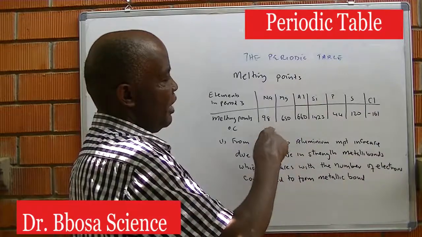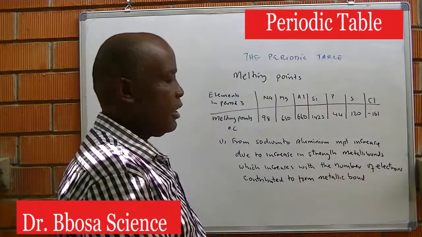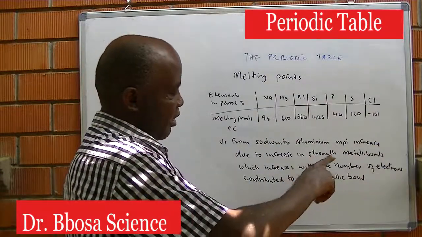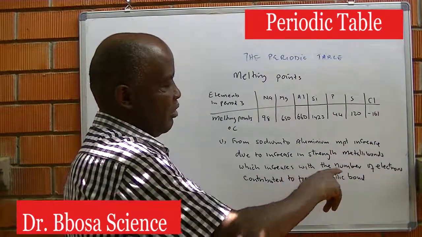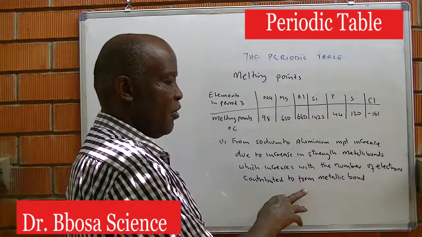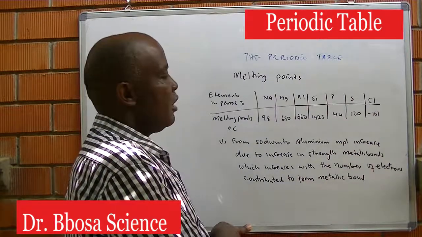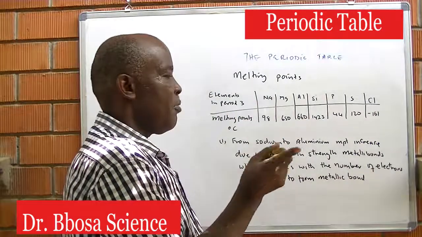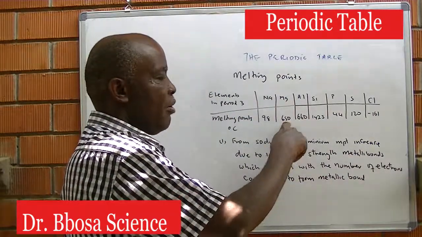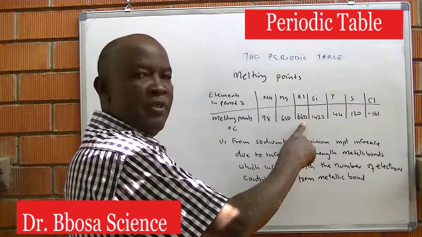From sodium to aluminium, the melting point increases due to increase in the strength of metallic bonds, which increases with the number of electrons contributed to form the metallic bond. Sodium has 1 electron in the outermost shell, so it contributes 1 electron to form metallic bonds. Magnesium contributes 2, aluminium contributes 3.